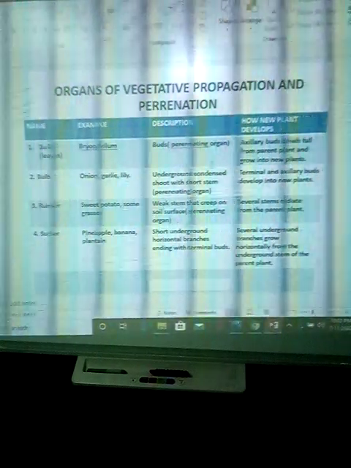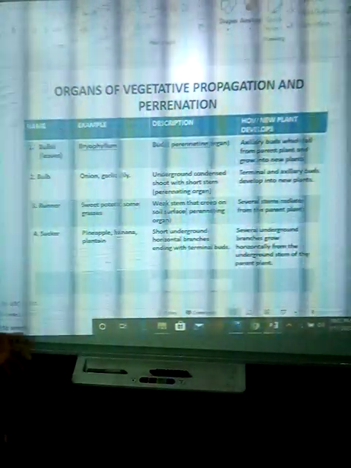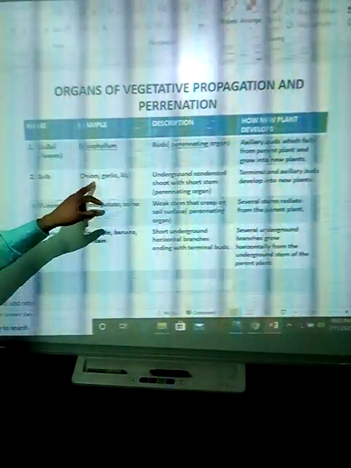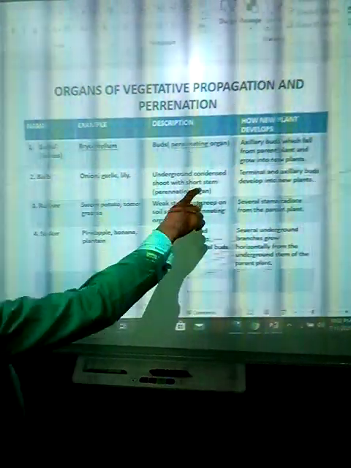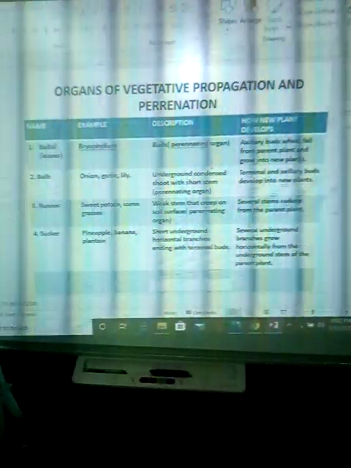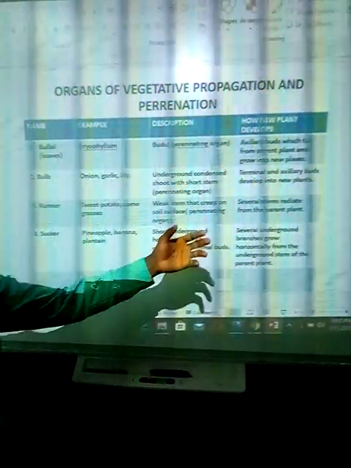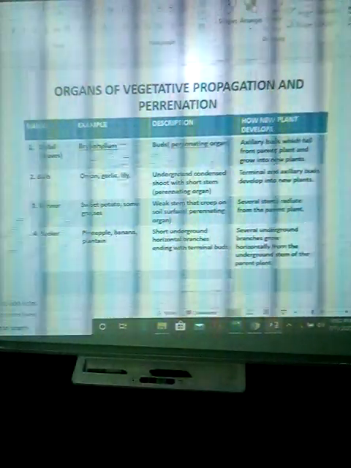Bulb: examples of plants that grow by bulbs are onion, garlic, and lily. Description: underground condensed shoots with a short stem, and the perennating organ. How new plants develop: terminal and axillary buds develop into new plants.